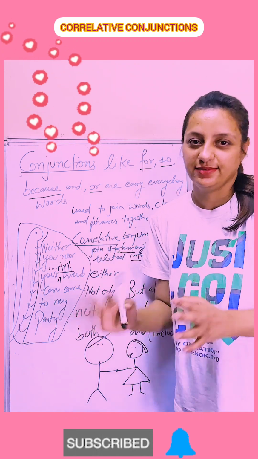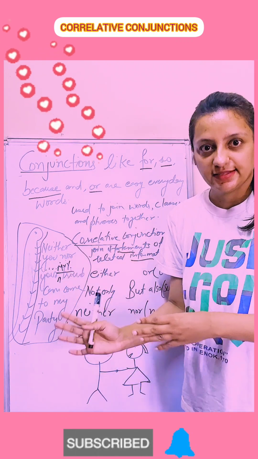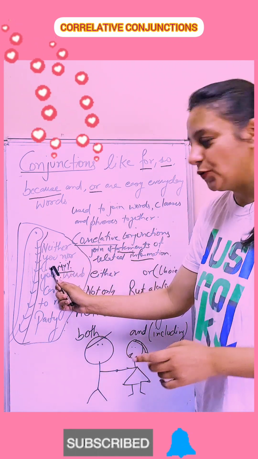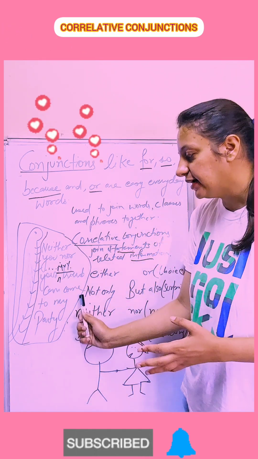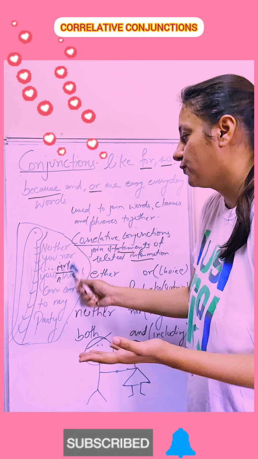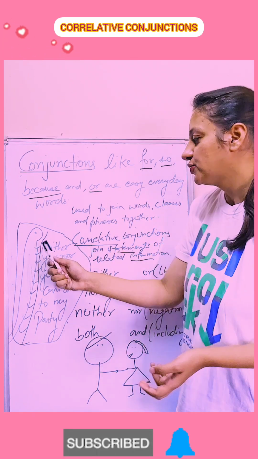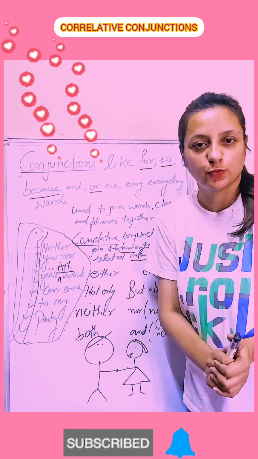So what is the correct sentence to write this? So the correct sentence is, neither you nor your Mr. Y's friends can come to my party. तो मैंने तुम्हें भी नहीं invite किया और तुम्हारे Mr. Y के friend को भी नहीं invite किया. So neither nor is here. So what is this? Let's start with this one.